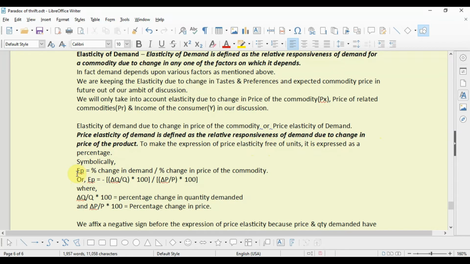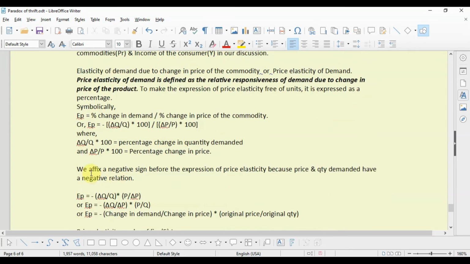Symbolically, EP, that is price elasticity, equals percentage change in demand divided by percentage change in price of the commodity, or EP equals minus (delta Q divided by Q multiplied by 100) divided by (delta P divided by P multiplied by 100). This is the percentage change in demand and this is the percentage change in price, where delta Q by Q into 100 equals percentage change in quantity demanded, and delta P divided by P into 100 equals percentage change in price. We affix a negative sign before the expression of price elasticity because price and quantity demanded have a negative relation.